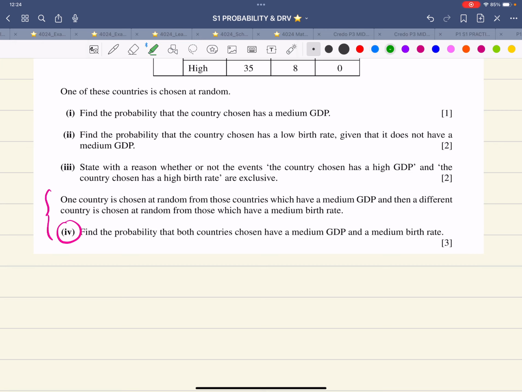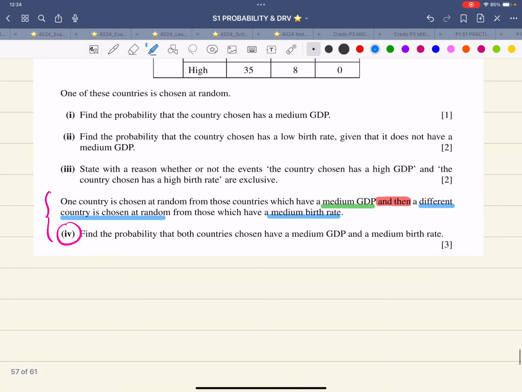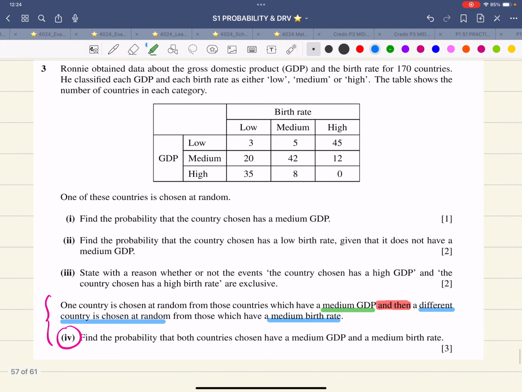One country is chosen at random from those countries which have a medium GDP. And then a different country. Now this is the key word: and then. That means first you are choosing from medium GDP, and then a different country is chosen at random from those which have a medium birth rate. There are two things that I'm focusing on: medium GDP, that goes like this, and medium birth rate, that is going like this.